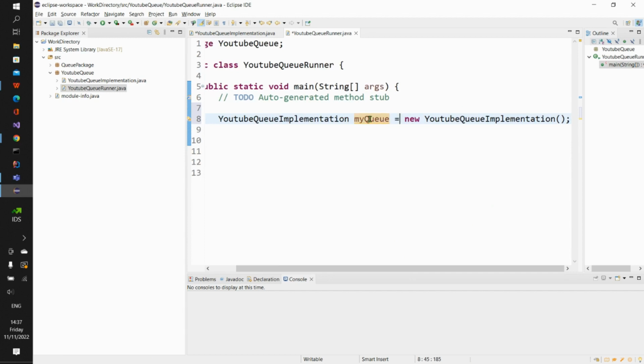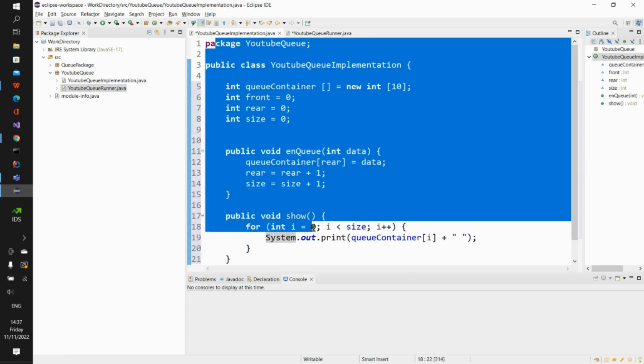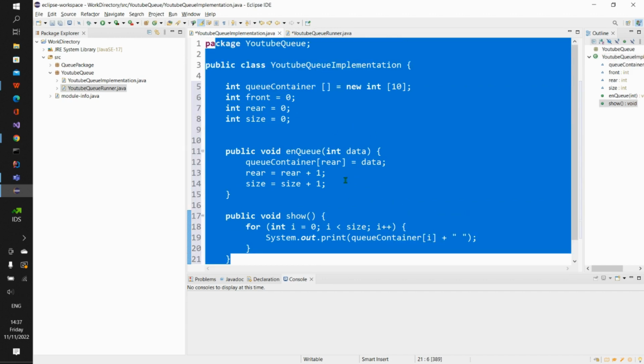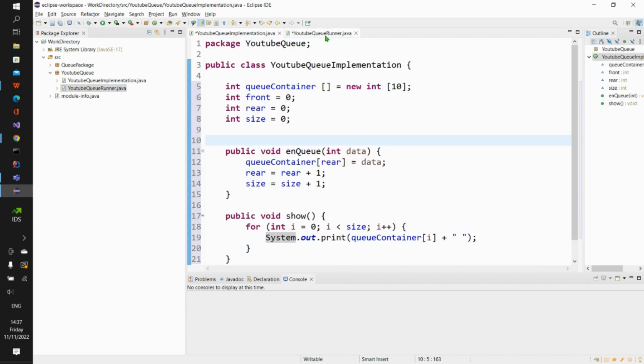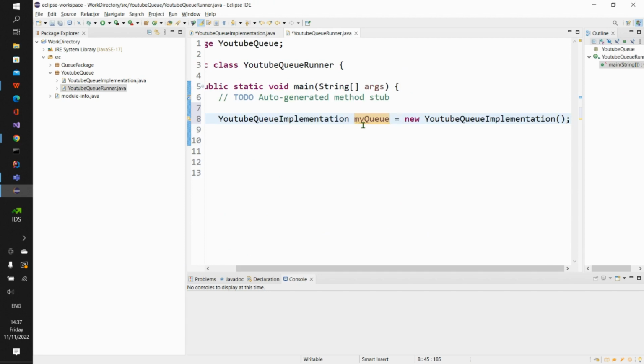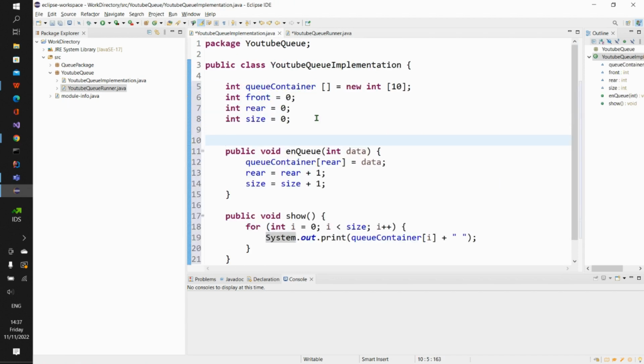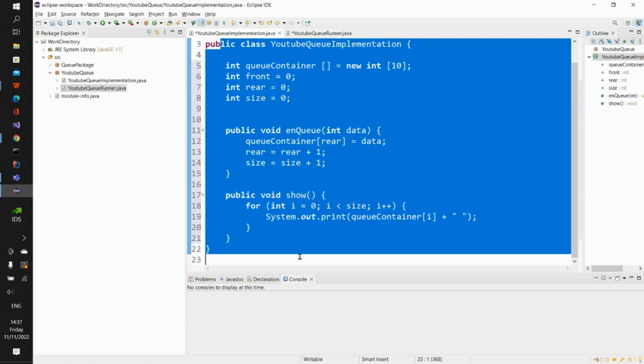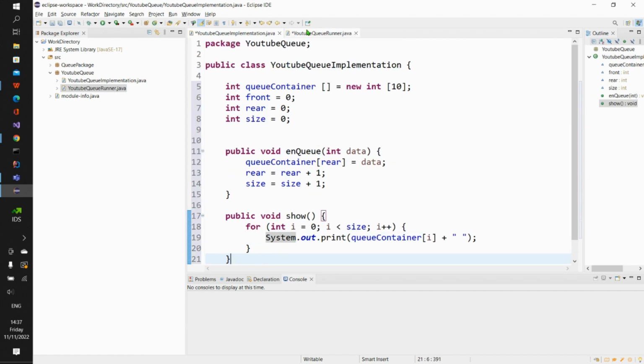Right. So why we dey create this object be say we wan get access to everything wey dey inside this class or inside this file, right? So now as we create this object wey be myQueue, right, this myQueue e don already contain everything wey dey inside this class from here to this place, everything, right?